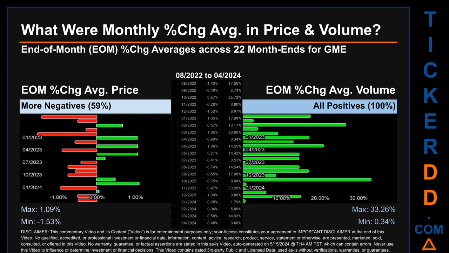Price saw an end-of-month max of 1.09% in average percentage change, along with a minimum of -1.53%. For volume, the maximum and the minimum monthly percentage change were respectively 33.26% and 0.34%.